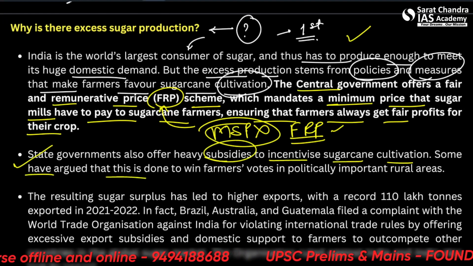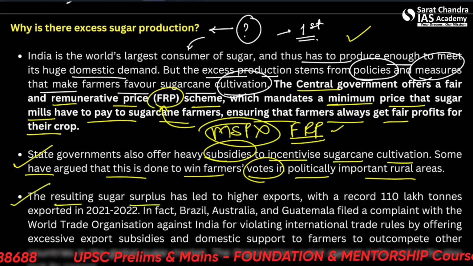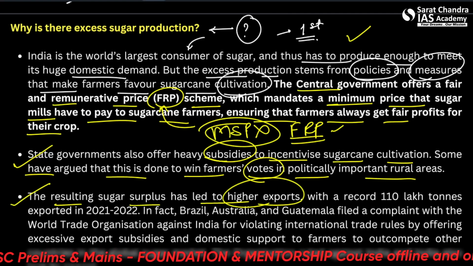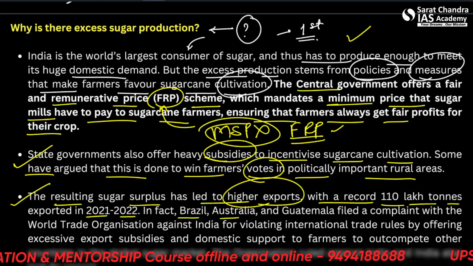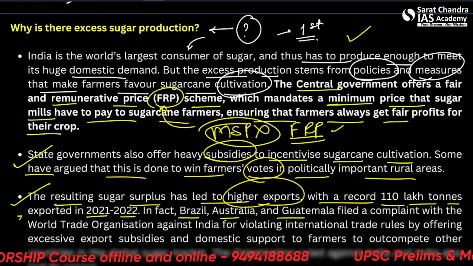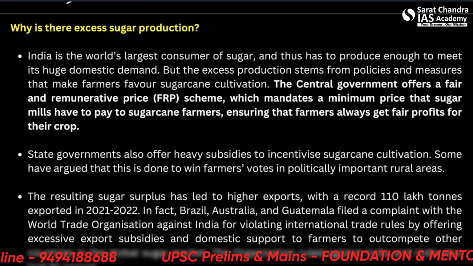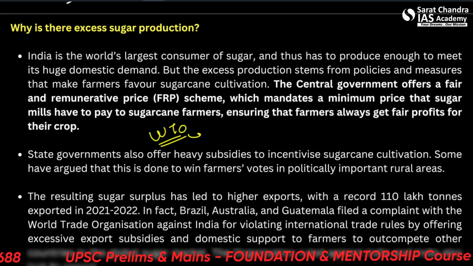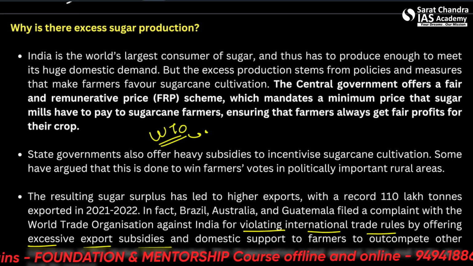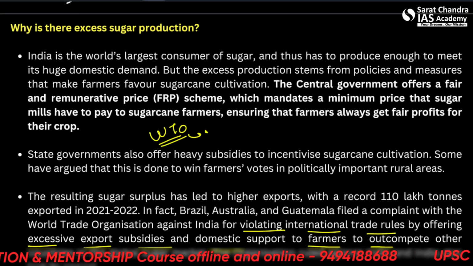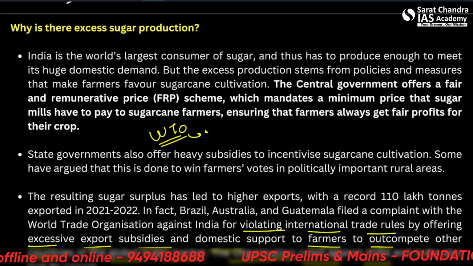Some have argued that this is done to win farmers' votes in politically important rural areas. The resulting sugar surplus has led to higher exports, naturally, with a record 110 lakh tons exported in 2021-22. In fact, Brazil, Australia, and Guatemala filed a complaint in the WTO. So this was news in 2021-22 that India faced WTO proceedings against itself in the case of sugar subsidies, for violating international trade rules by offering excessive export subsidies and domestic support to farmers to outcompete other countries in the global sugar market. The organization ruled against India, and India also lost its appeal.